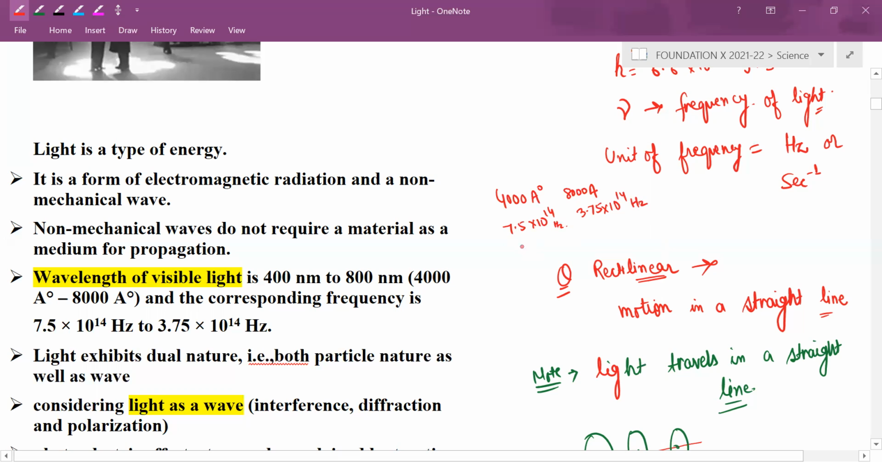Sir, yesterday you said you would upload some worksheet. Okay, I will check and then re-upload. Sir, if it's going from 4,000 to 8,000 angstrom, it's lesser in hertz? Yes, frequency is inversely proportional to the wavelength.